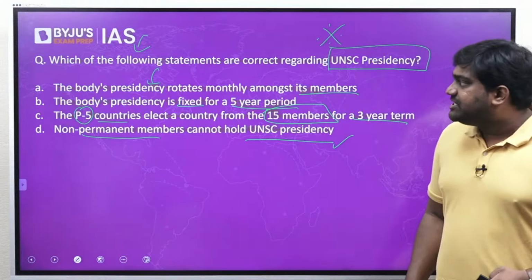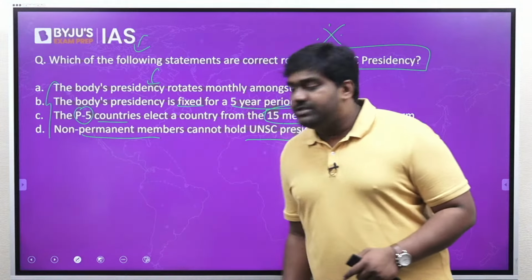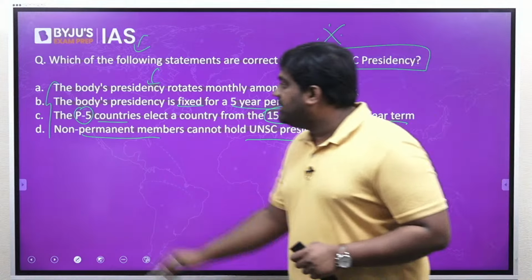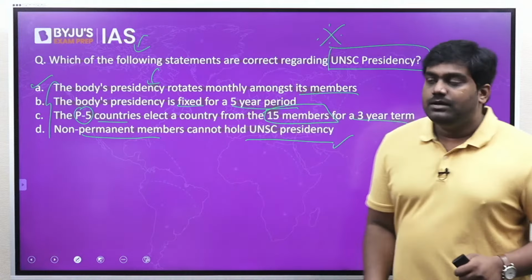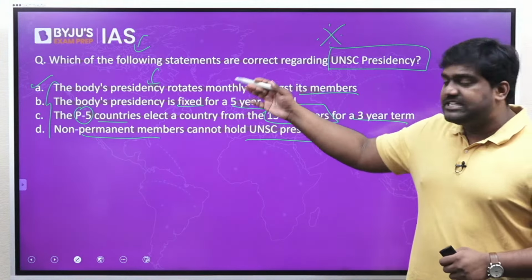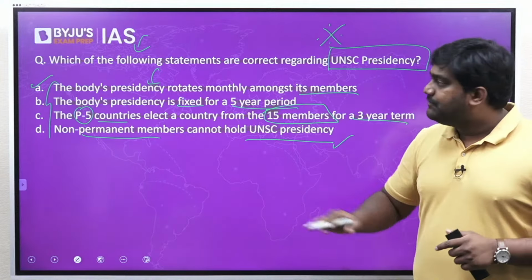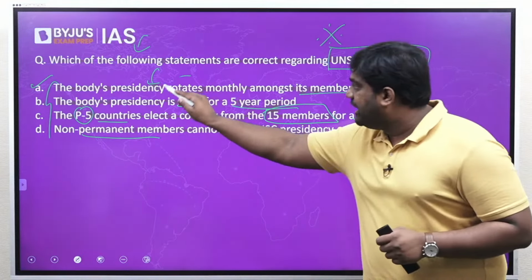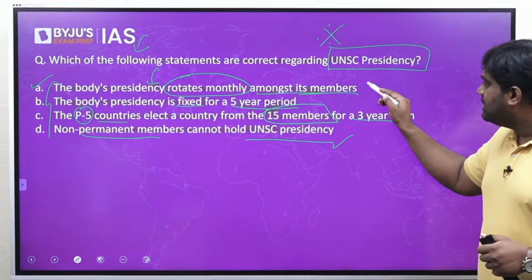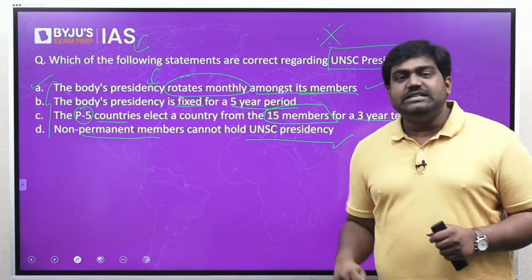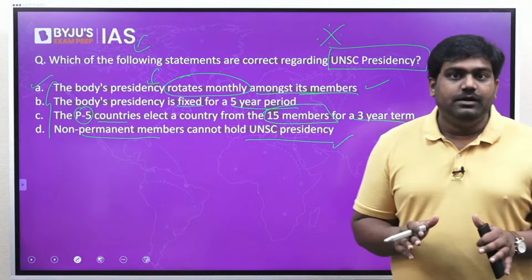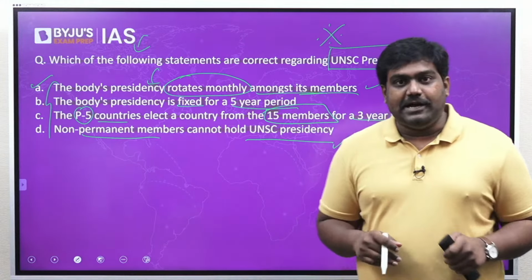So this being the case, we can look at the options and clearly say that option A is the right answer. Right? The question is asking which of the statements are correct regarding UN presidency. The body's presidency rotates monthly amongst its members. The other 3 statements are absurd. They are incorrect. So option A is the right answer.